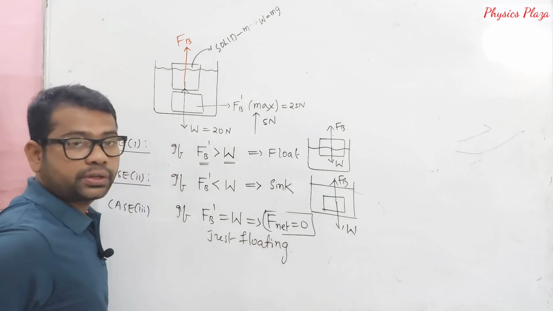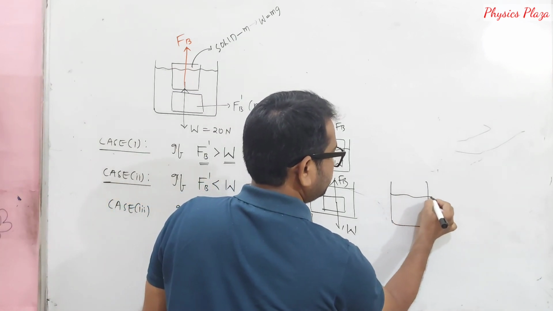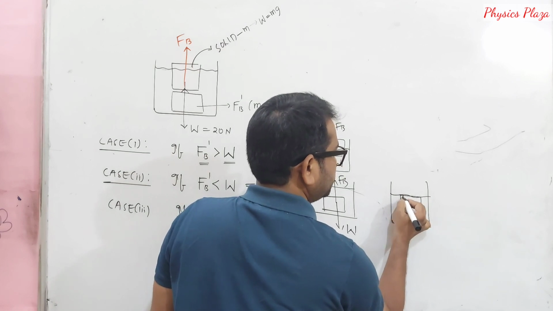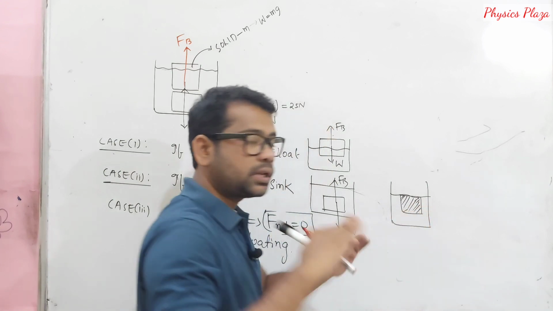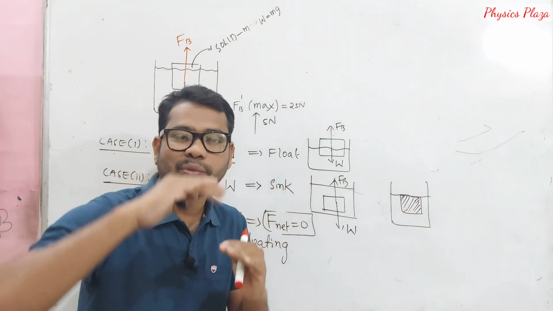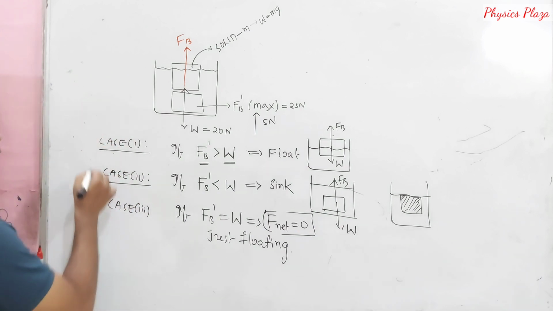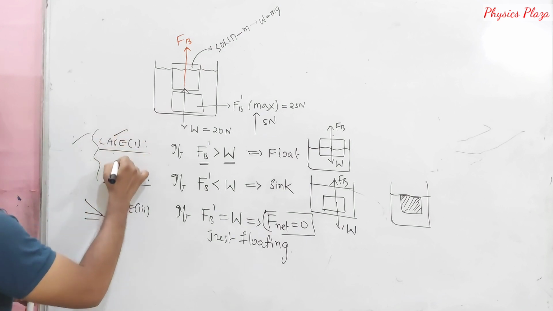Just floating. So in this case, how will the body be? Suppose here is a liquid. Look at here. This is a position where the surface of the solid coincides with the surface of the fluid in which it is immersed. Okay, children. So there are three cases. Mainly, these two are very, very important. This we don't discuss actually, but these two are very, very important.